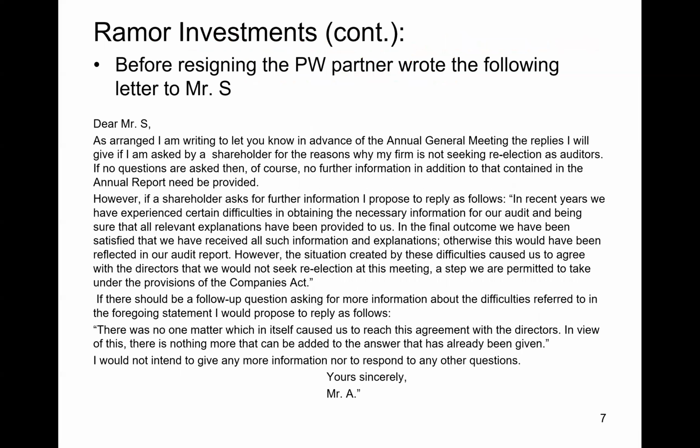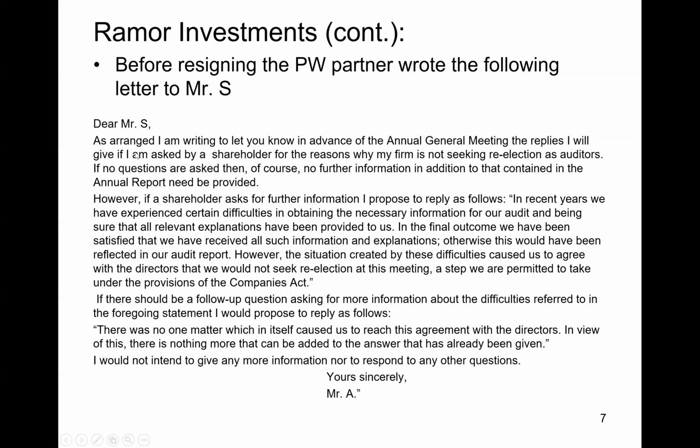Now, it was even worse than that, because before resigning from the audit, the partner at Price Waterhouse wrote the following letter to this Mr. S. Okay, and this is what really created a lot of bad publicity for Price Waterhouse when this was revealed, because it basically indicated that the audit partner was colluding with Mr. S to keep secret what the auditors had found.